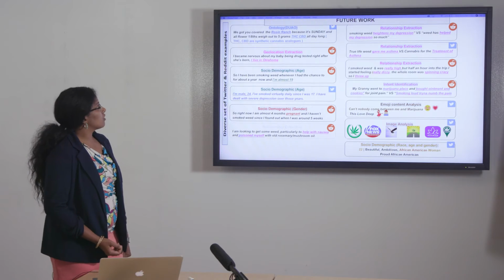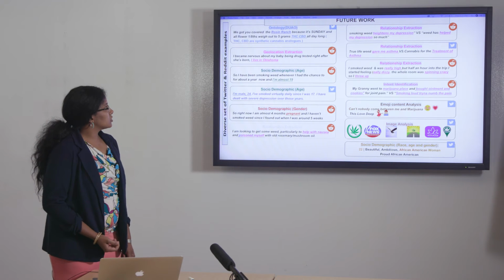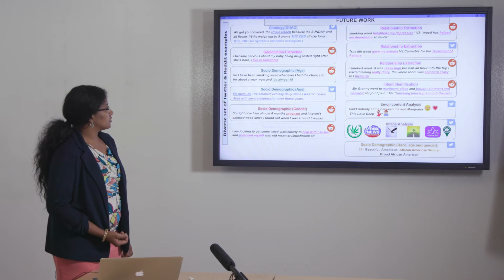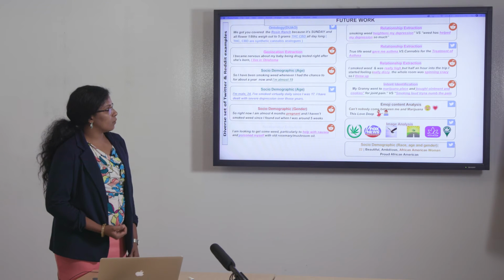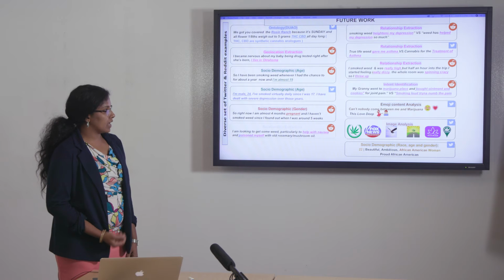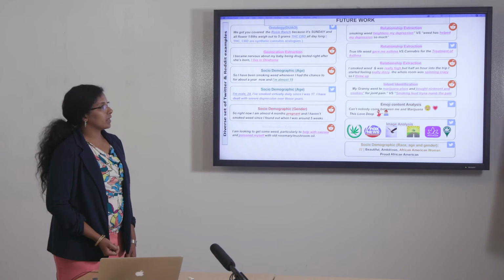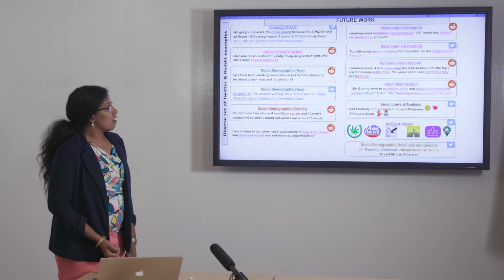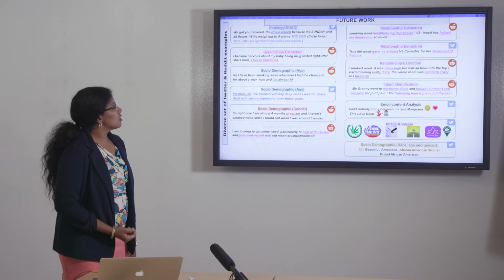So in our future work we intend to combine ontology, geolocation extraction and socio-demographical constraints and relationship extractions, intent identification and emoji content analysis and image analysis from Reddit and Twitter data to make it more powerful, and observe which age group is more prone to overdose responses and which geolocation is more prone to responses, and by using several constraints.